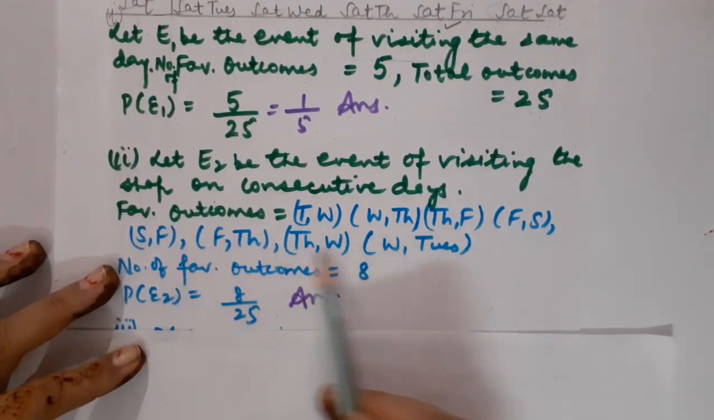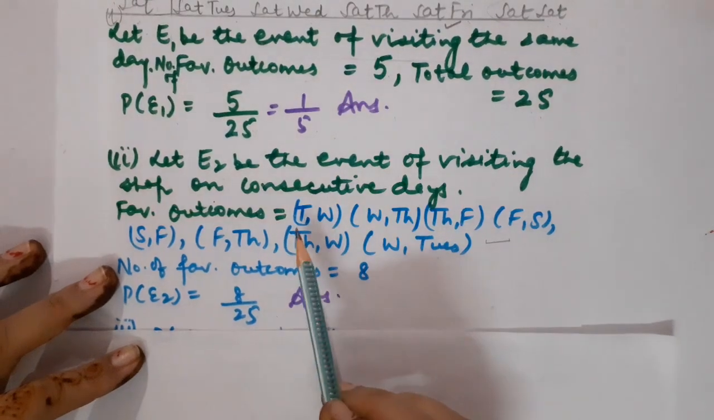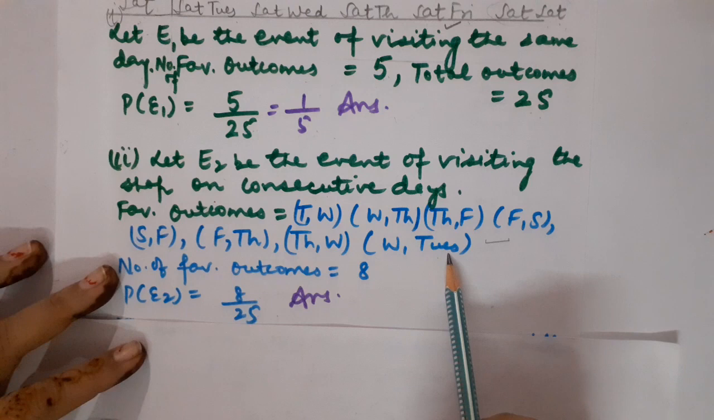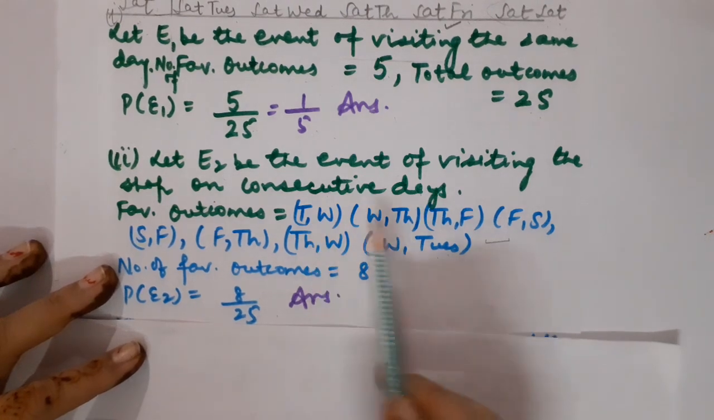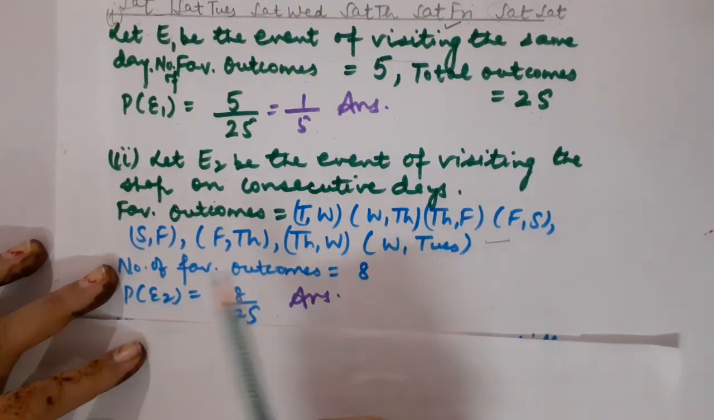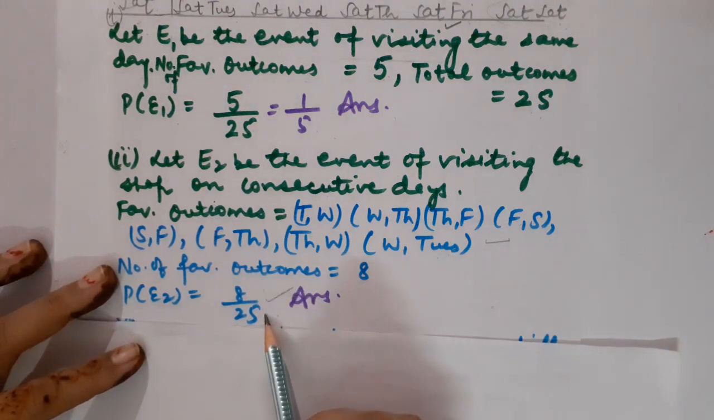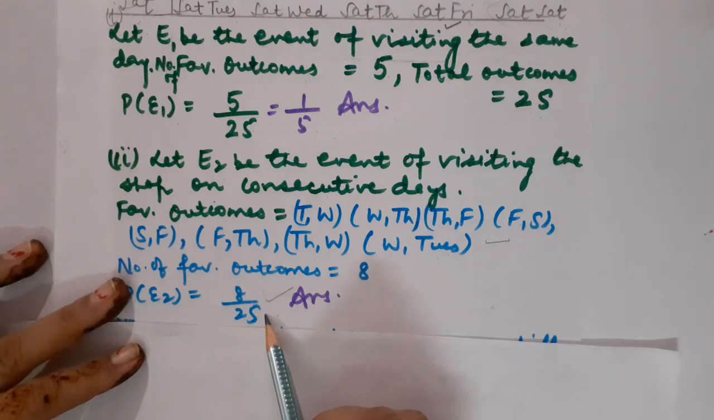Here you can see I have written all favorable outcomes. There are marks for writing favorable outcomes in 4 marker, 3 marker as well as in 2 marker questions also, so this is mandatory to write down. Clear? So what will be the probability of the event E2? That is 8 upon 25, because 25 is the total number of possible outcomes. Got it?